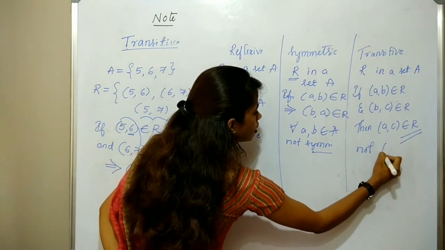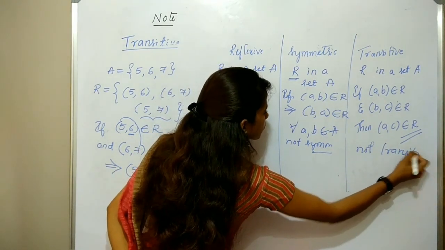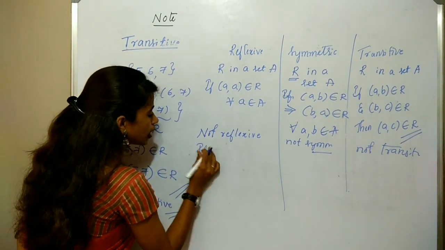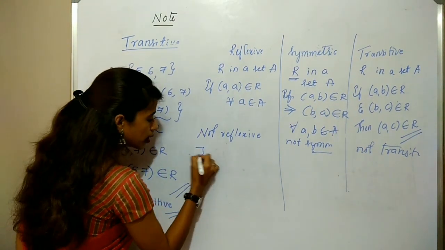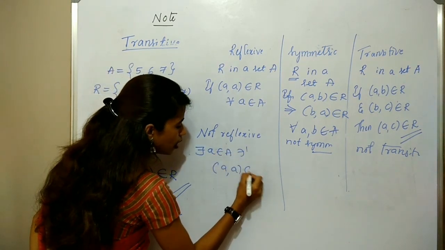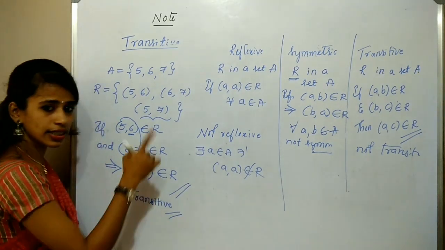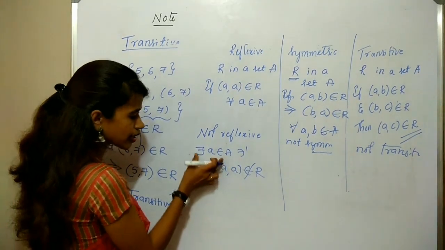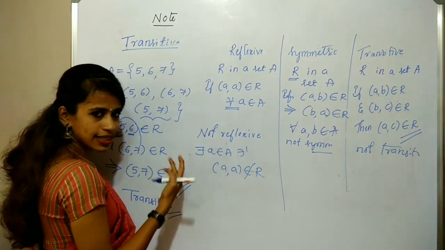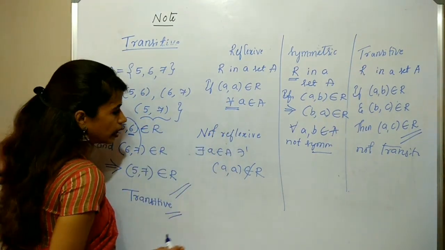Last one, not transitive. First, not reflexive means what? If there exists at least one element A belonging to A such that (A, A) does not belong to R, then we say that relation is not reflexive. Is it clear? The negation of "for all" is "there exists at least one element."